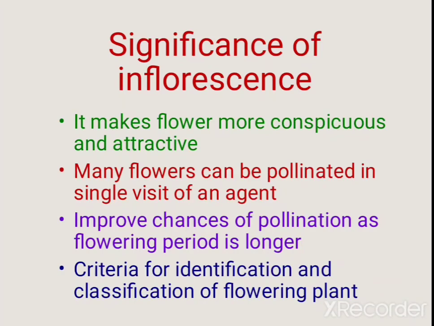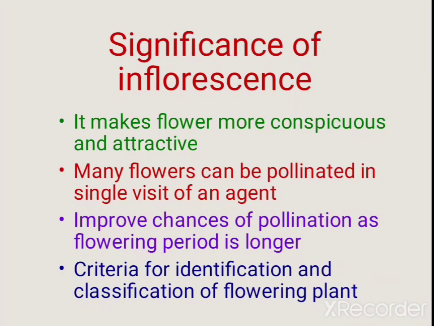Pollination takes place by many pollinating agents, insects and birds. Insects have a good sense of smell, so they are attracted by sweet scent, and birds have a poor sense of smell, so birds are attracted by bright colour. So if the flowers in an inflorescence have a good scent, insects will be attracted to collect the nectar, and birds are attracted by the bright colour.